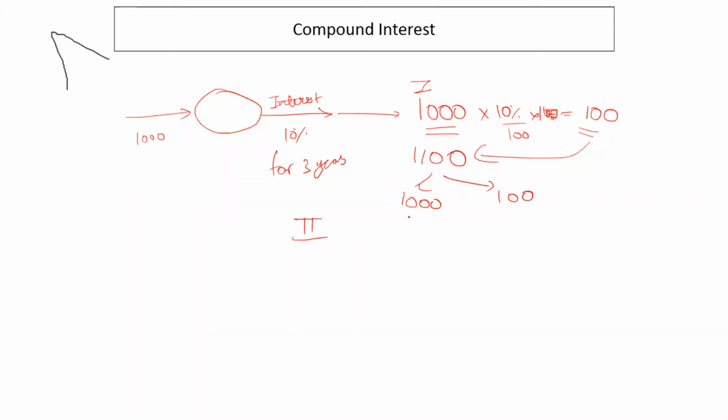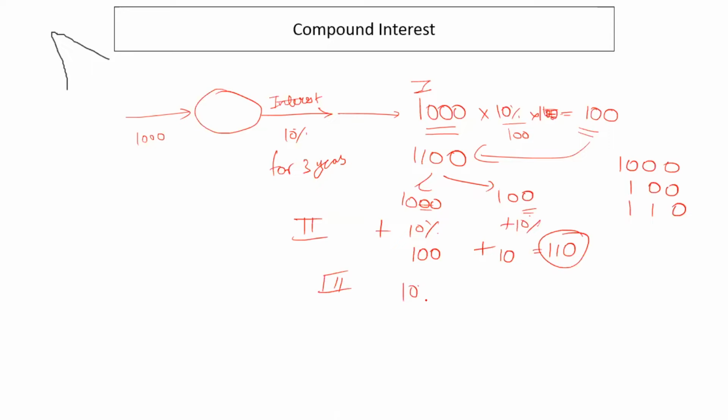In the second year, the bank will again give you 10% on 1,000 plus 10% on 100 rupees too, right? So the bank will give you 100 rupees plus 10 rupees, which is 110 rupees as interest. So now your bank will have 1,000 rupees, which was principal, 100 rupees interest of the first year, and 110 of the second year. In the third year, the bank will again give you a 10% interest on this 1,000 rupees, right? Plus a 10% interest on this and this total, which is 210.